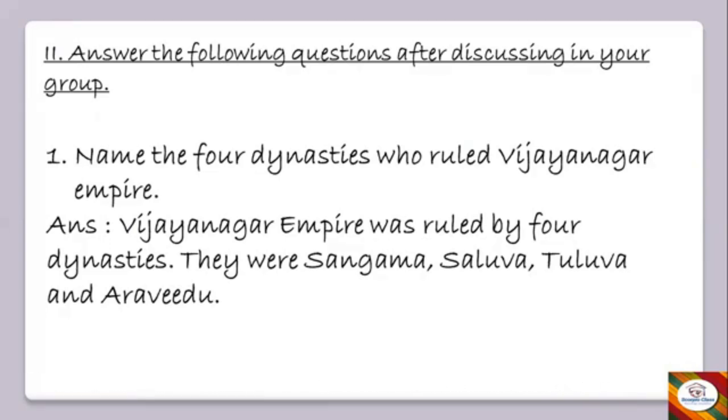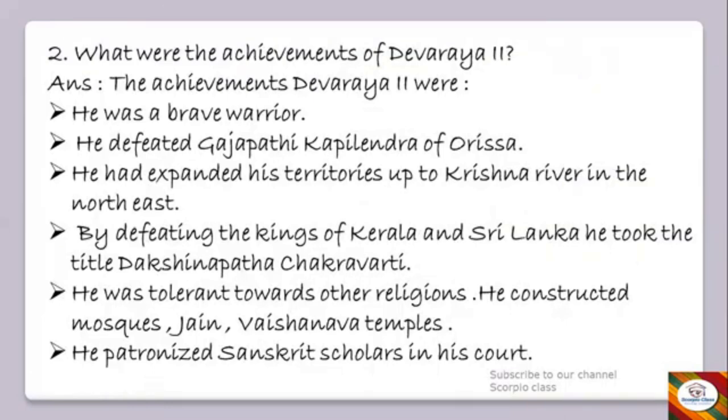Next, second question. What were the achievements of Devaraya II? Okay, means what are the achievements he did as a warrior, as a king over there? So the answer is, the achievements of Devaraya II were that he was a brave warrior, he defeated Gajapati Kapilendra of Orissa, he had expanded his territories up to Krishna River in the northeast. By defeating the kings of Kerala and Sri Lanka, he took the title Dakshinapata Chakravarti.